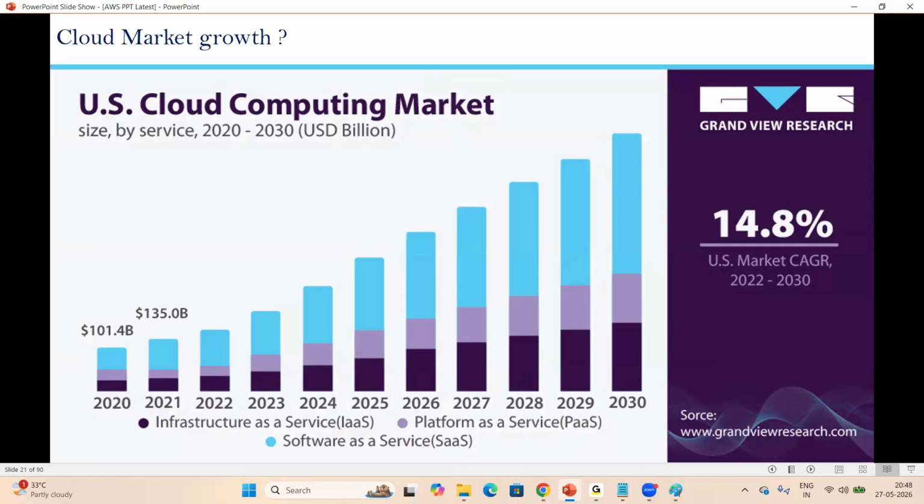Cloud is required for every company. DevOps tools are required for every company, right? The market is growing like this year on year. So jobs are increasing and clients are increasing, right? Coming 15 to 20 years, the market will be like this. This is the right time to grab it. So learn the subject and you can move into cloud projects, DevOps projects. This is the right time to grab.